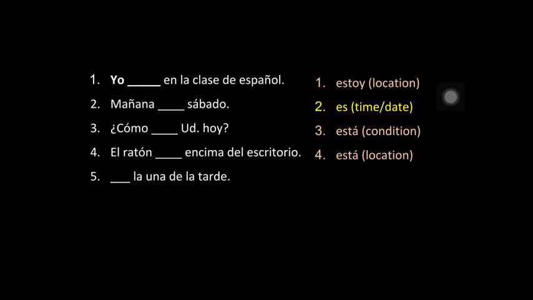It is 1 in the afternoon. So we're not talking about how you feel where you are. We're actually talking about time. So it's going to be es la 1 de la tarde. Now, if we're talking about time that's beyond 1 o'clock, then you would use son. Like 2 o'clock, 3 o'clock, 4 o'clock, they would have son. But anytime you talk about the 1 o'clock hour, you're going to use es. We've discussed this in a previous lesson.